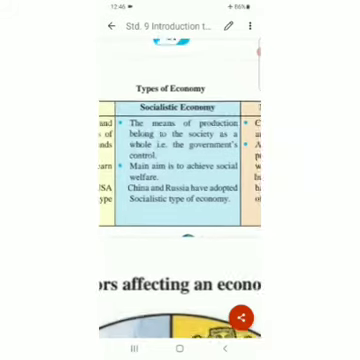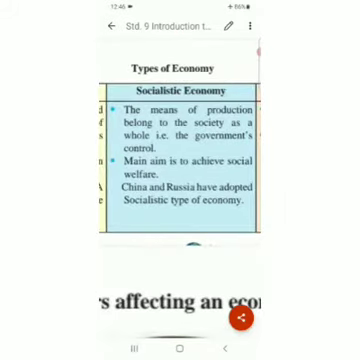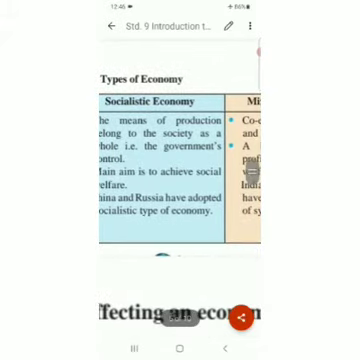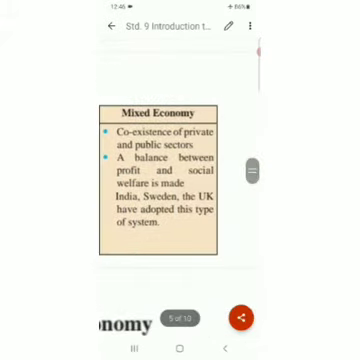Which are the countries? China and Russia have adopted the socialistic type of economy. Now the last one is mixed economy. Now you might have got an idea that in capitalistic, everything is in the hands of private individuals. In socialistic, everything is in the hands of government. So what can be mixed economy? In the mixed economy, some things are in the hands of private individuals, whereas some things are in the hands of the government. That is mixed economy.